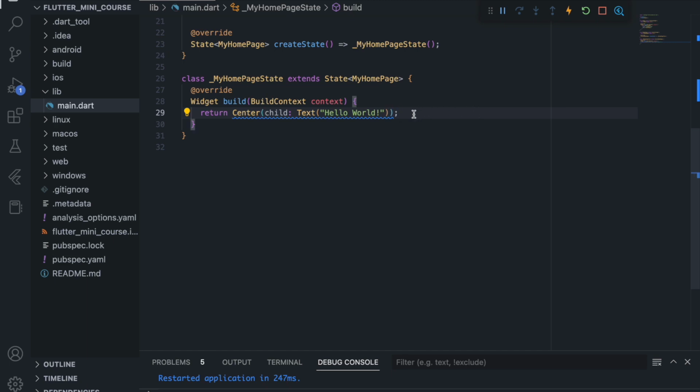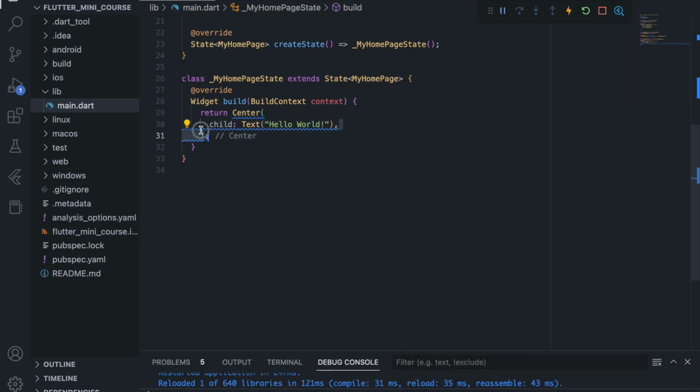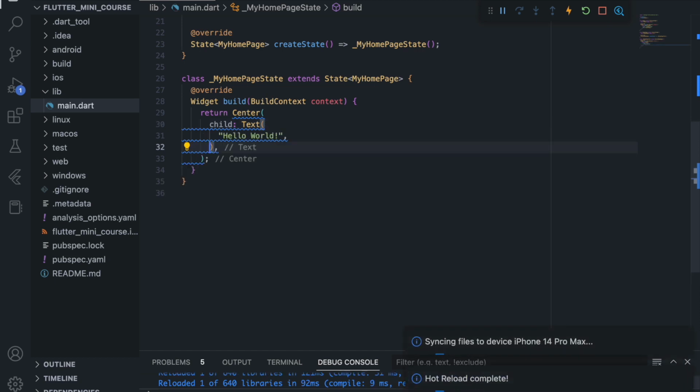So to format any Flutter code, you can just put a comma beside two widgets. So this is the bracket of the Center, and this is the bracket of the Text. Now when these two brackets end, we can just add a comma between them. So this will just format the code and it will look better now. You can do the same with the text if it is multi-line text, but for now, okay, this looks good.